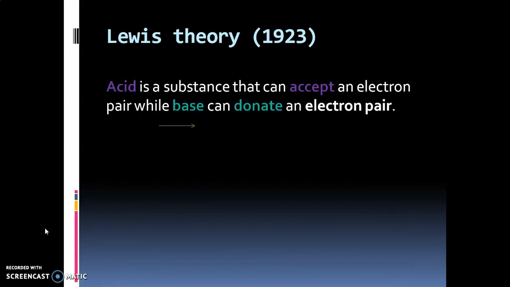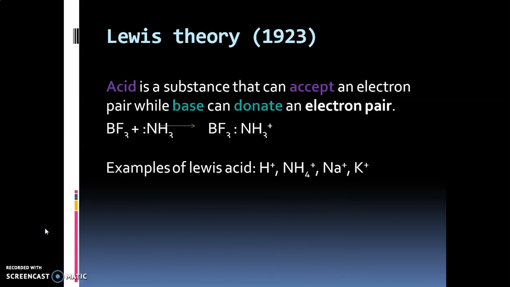Lewis theory. This theory was given in 1923 by the scientist Lewis. According to this theory, an acid is a substance that can accept an electron pair, while a base can donate an electron pair. For example, you can see BF3 plus NH3. Here BF3 can accept the electron pair, hence it acts as an acid, while NH3 has an extra lone pair of electrons and it can donate this pair, hence it acts as a base.